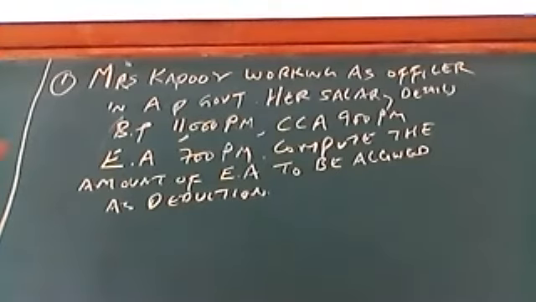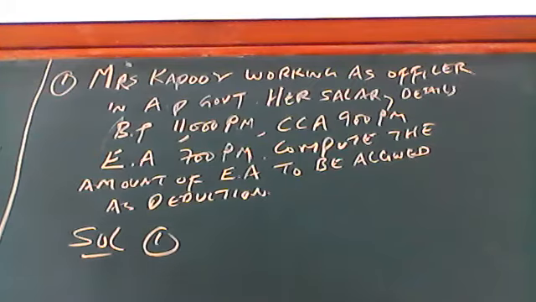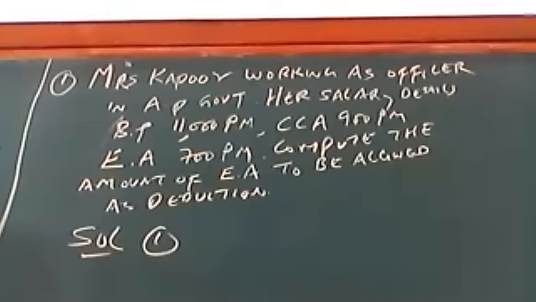Step number 1, solution. What is the first step? You have to see whether the taxpayer is working in a private organization or in a central or state government undertaking. First, you have to check whether she is working in a corporation, a municipal corporation, private organizations, or state and central government.